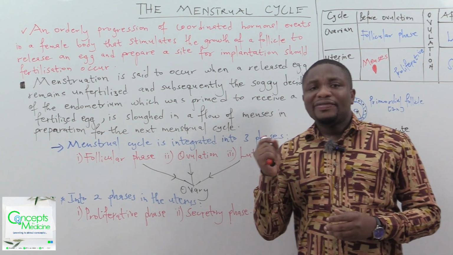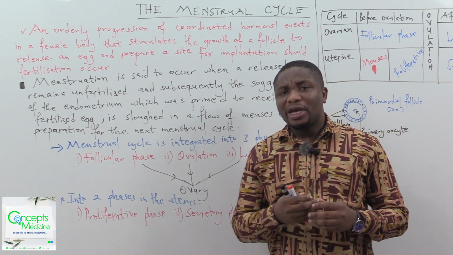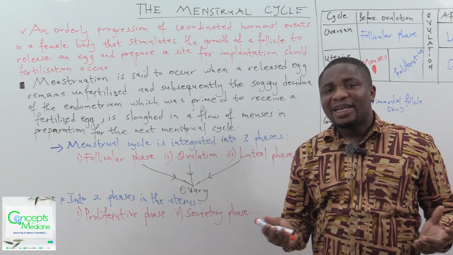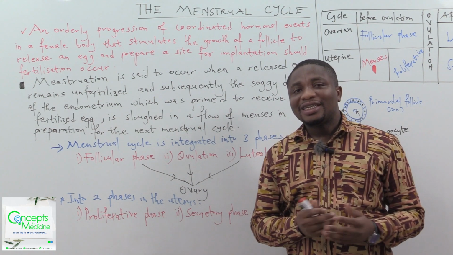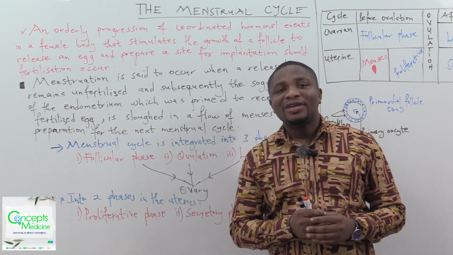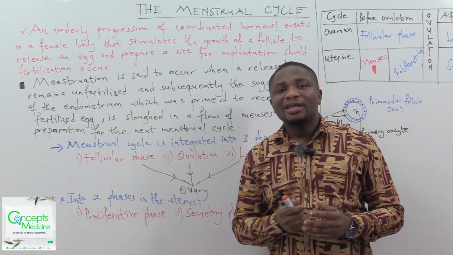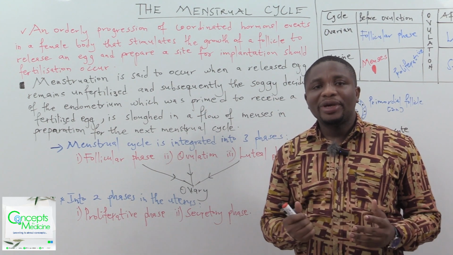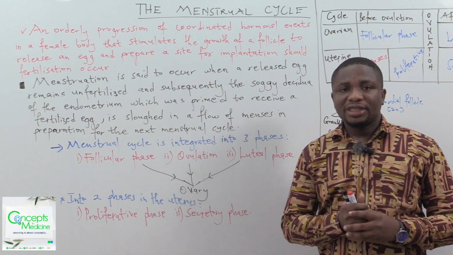In the definition of the menstrual cycle, we said should fertilization occur. So if fertilization does not occur, what then happens? That is when we are going to have the menses, or what we call menstruation, or simply what is known as period. So what is menstruation?